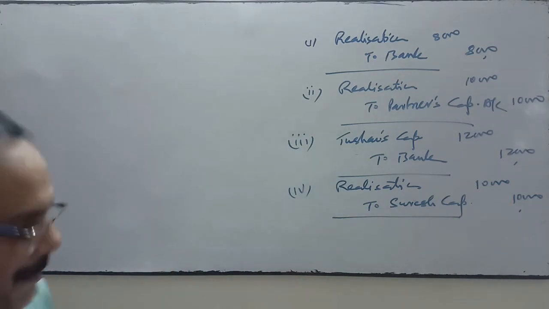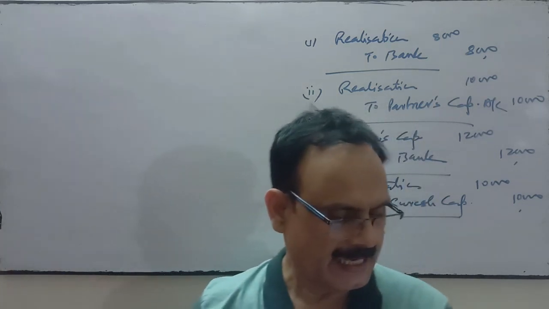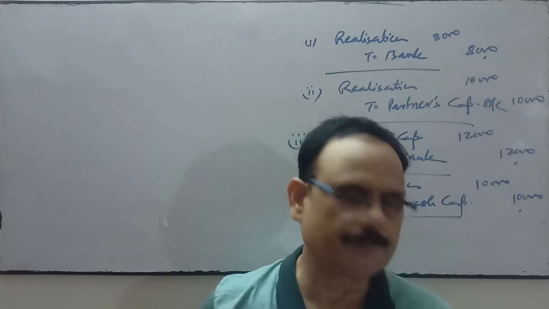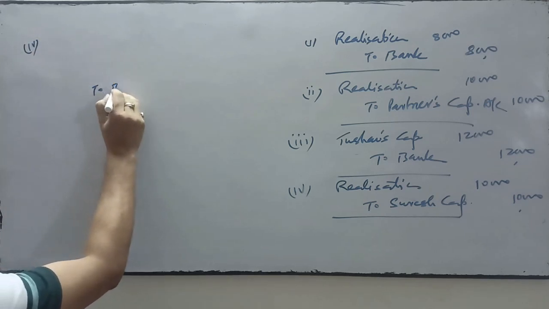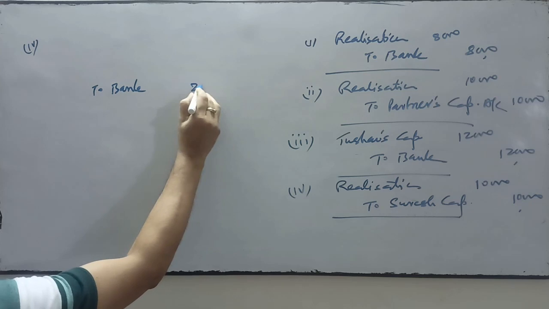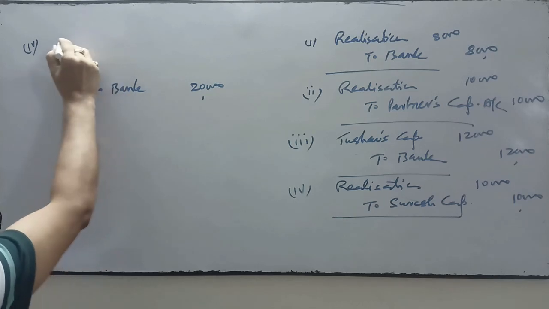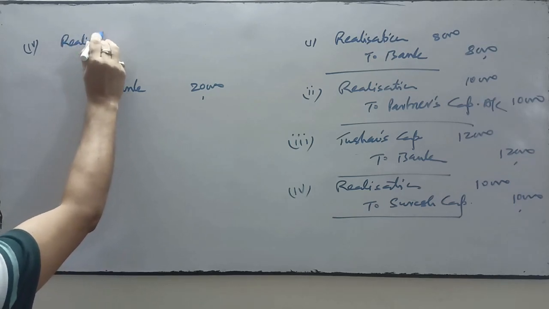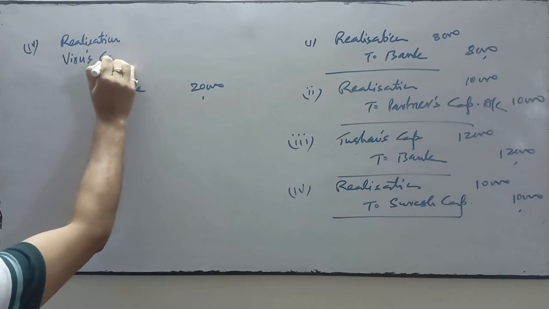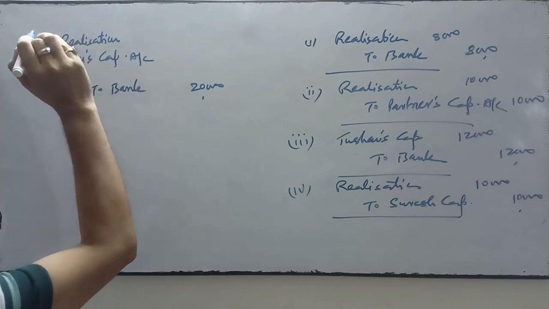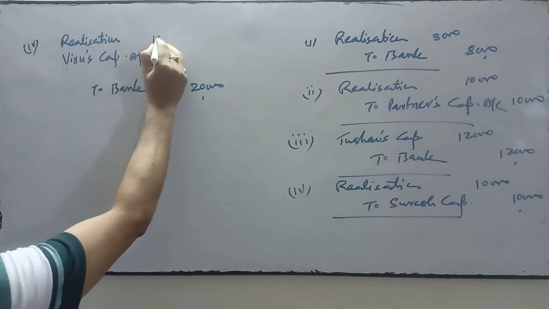Next, Viru, a partner, was paid a remuneration of rupees 15,000 and he was to meet all expenses. Actual expenses, rupees 20,000, were paid by the firm, so bank account is credited 20,000.